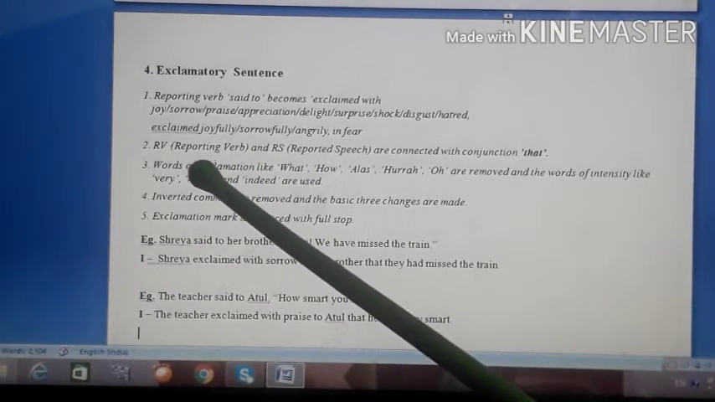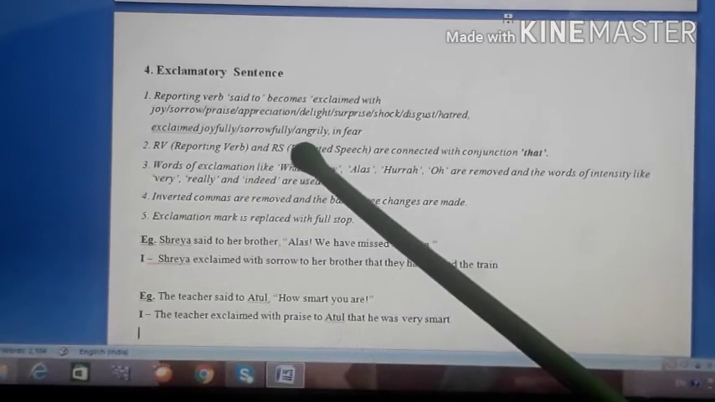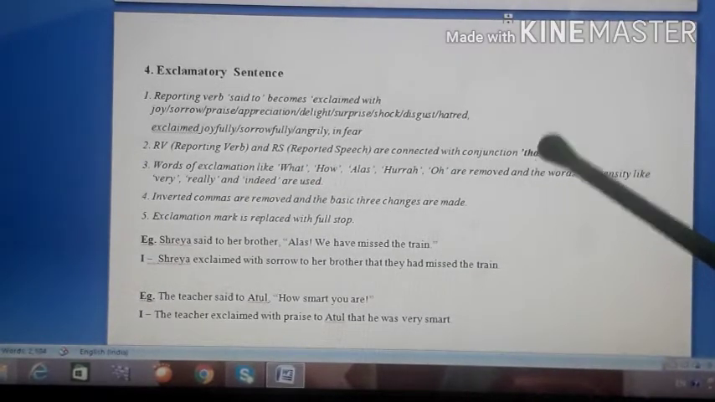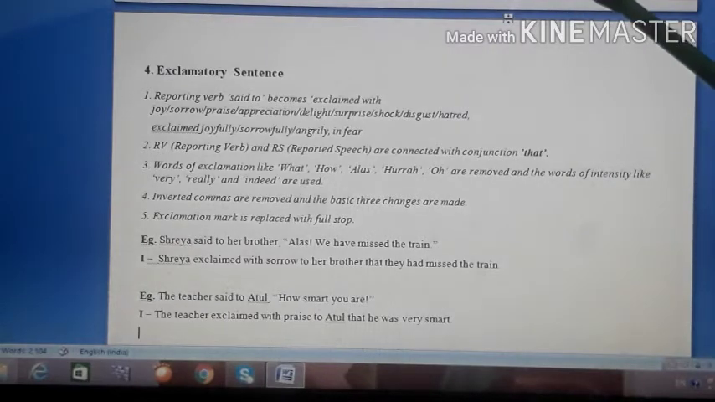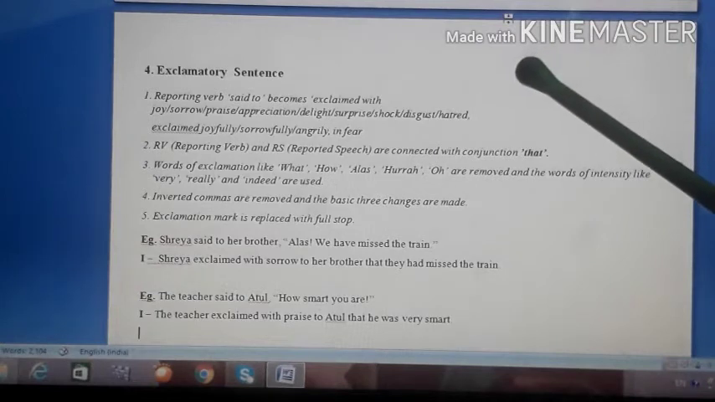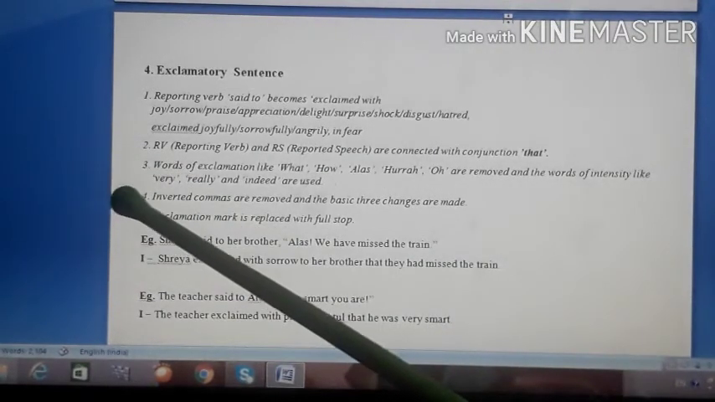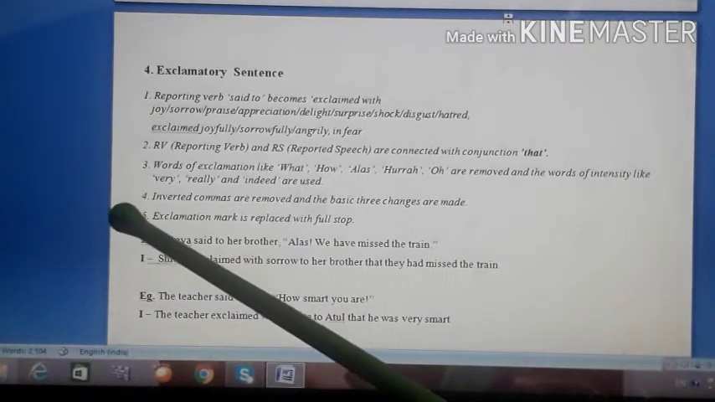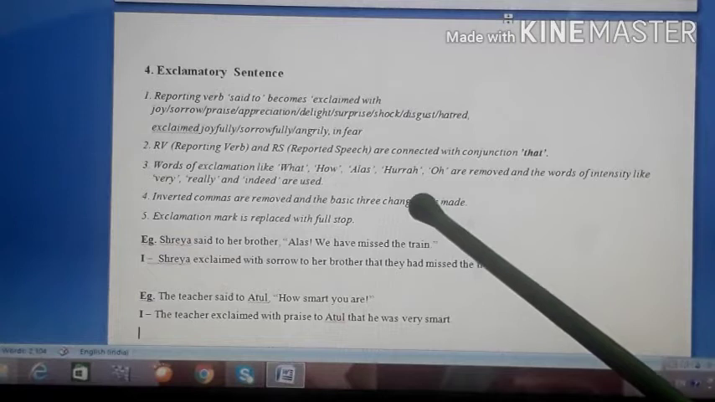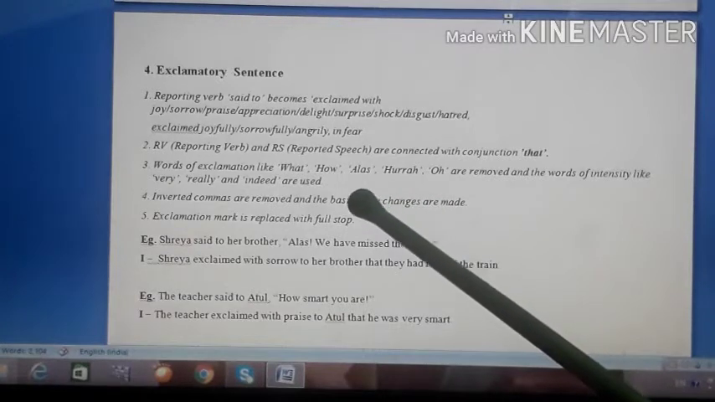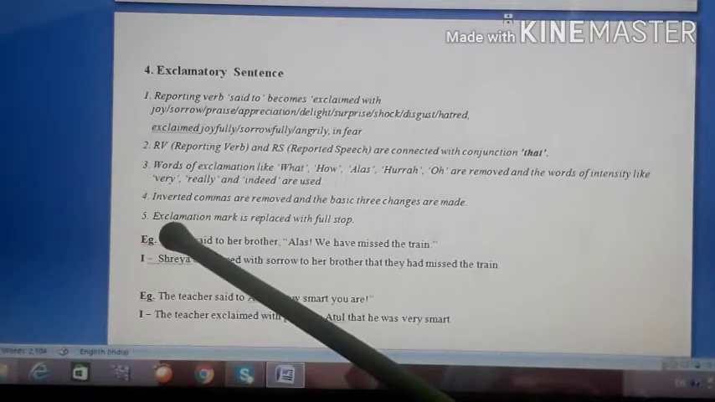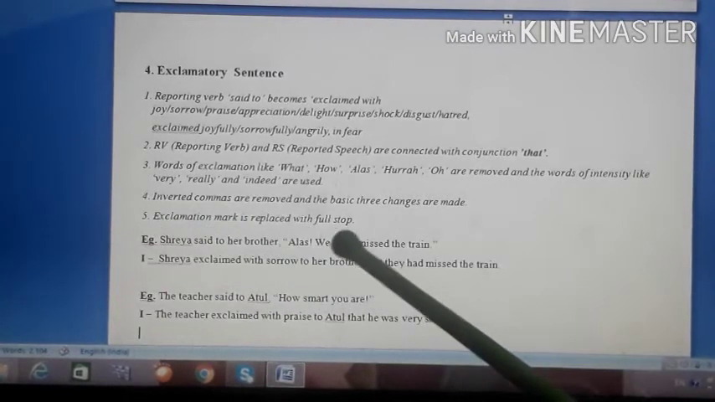Second one is what? The reporting verb and reported speech are connected with the conjunction that. Earlier, students, we have seen the assertive sentences are also connected with the conjunction that, and here exclamatory sentences are also connected with the conjunction that. Then inverted commas are removed and the basic three changes are made, the three changes that I told you in advance in my first video. Then fifth is what? The exclamation mark is replaced with a full stop.